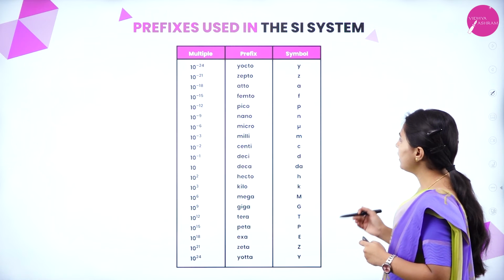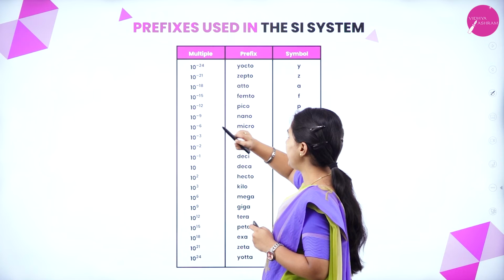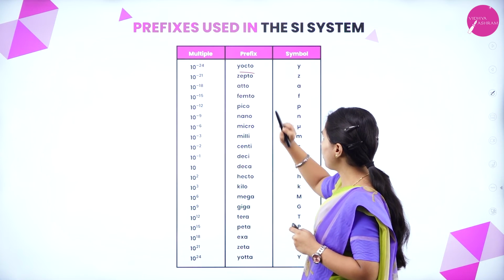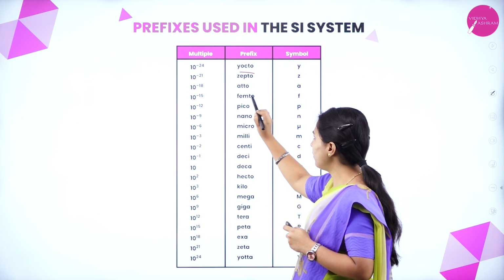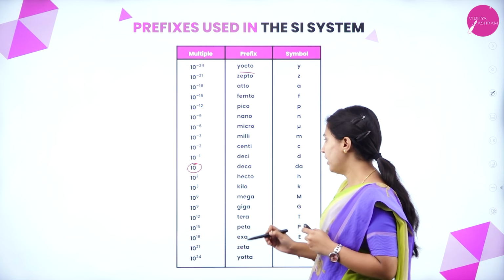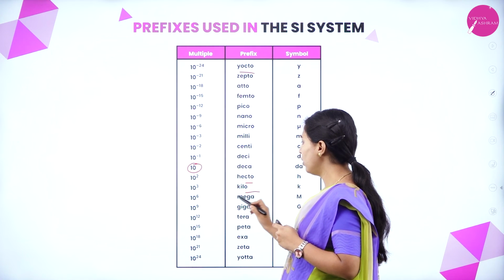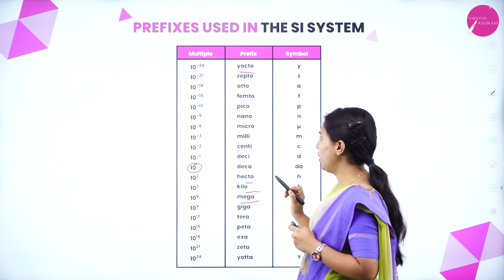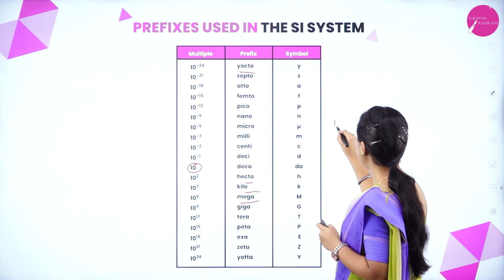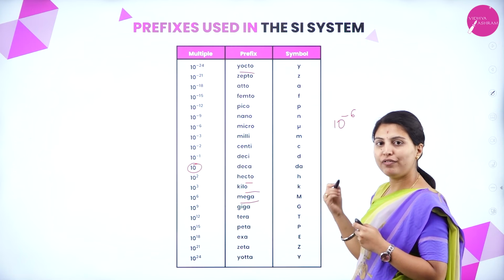And the prefixes used in the SI units. If you have 10 to the power of minus 24, it is yocto, y; minus 21, zepto; minus 18, atto; minus 15, femto, like that. On the positive side, you get 10, that is deca; 10 squared, hecto; 10 cubed, kilo; 10 to the 6, mega, like this. If you want to write micrometer, that is 10 to the power of minus 6, the value of micro.